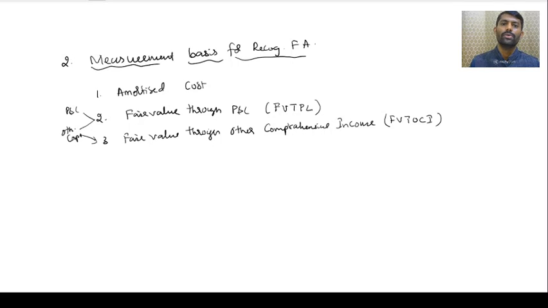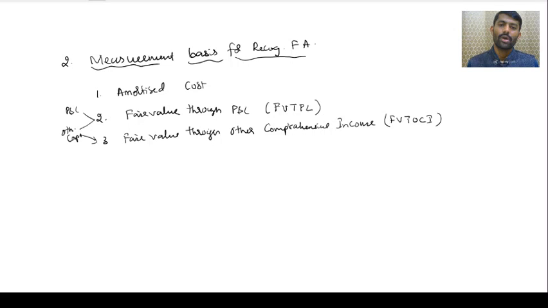Next, fair value. Fair value is like market price only, but it changes. If the fluctuations are few in number, then you can route through P&L. If your accounting policy is to route through P&L, with small fluctuations, it is called fair value through P&L. Got it? Yes, sir. Suppose you are dealing with financial instruments in a regular way, regularly trading, so there may be fluctuations regularly. Therefore, why disturb our normal business P&L? That's why you keep those fluctuations in a separate account called other comprehensive income. Got it? Yes, sir. That time we call it fair value through other comprehensive income. Got it?